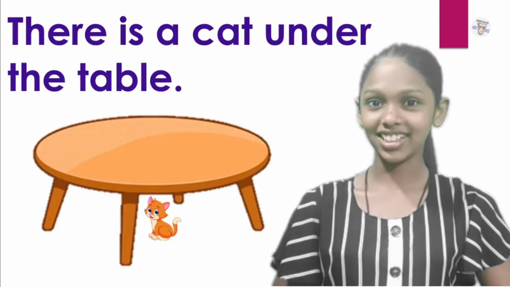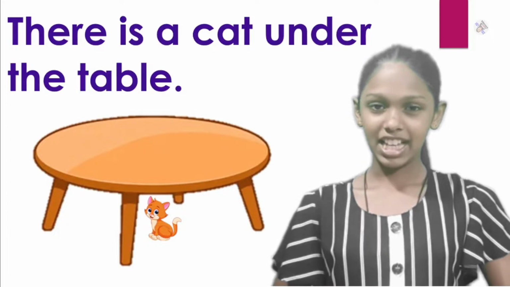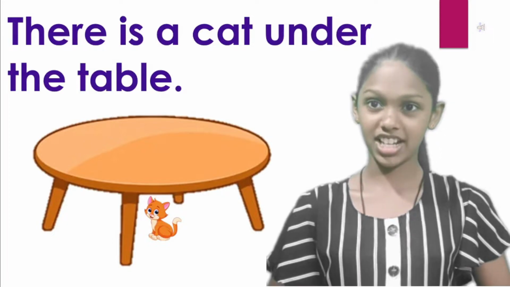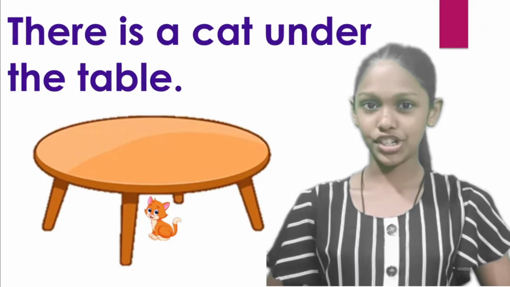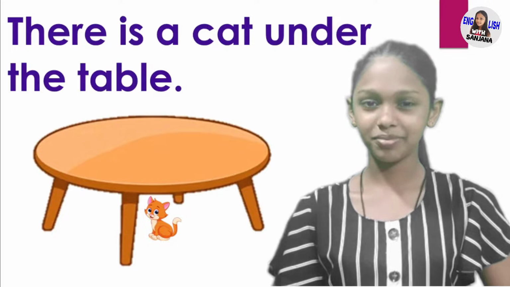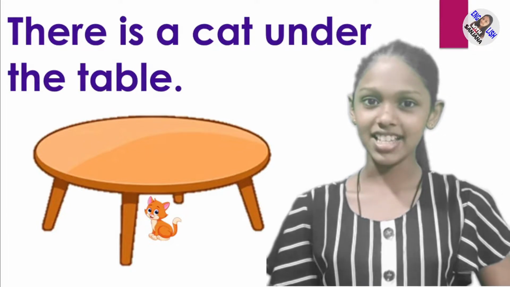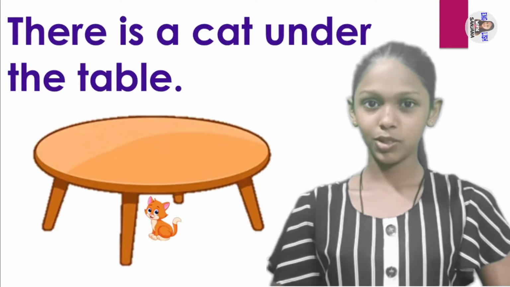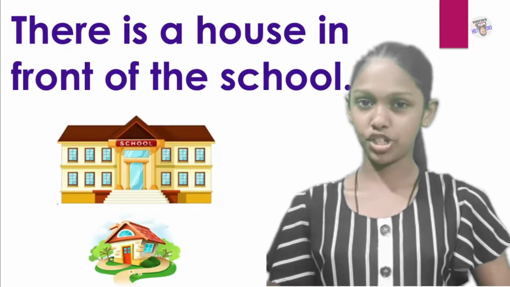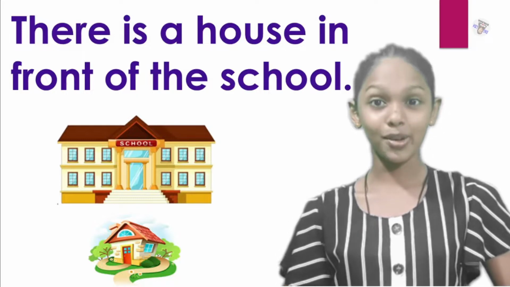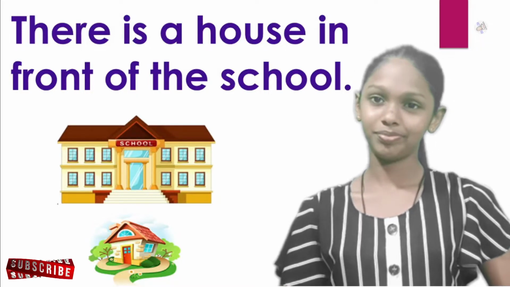The second preposition. There is a cat under the table. In this sentence, the preposition is under. The first question. Where is the cat? The cat is under the table. Who is under the table? The cat.